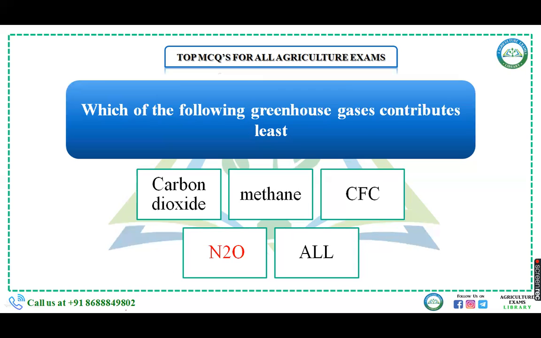See, if you talk about carbon dioxide, then the role of carbon dioxide in greenhouse gases is nearly 60%. Okay, when you talk about methane, it is 20%. When you talk about the CFC, chlorofluorocarbon, it is 14%. And when you talk about nitrous oxide, that is 6%. Then among these options, which is least, that is N2O. That is the correct answer.